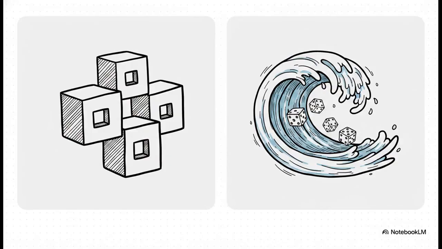To really get this, let's look at how things used to be done. Back in the early days of natural language processing, engineers tried using rigid, deterministic programming rules. They'd code logic like, if word X follows word Y, it must always mean Z. But if a machine assumes the word bark always means a dog, it totally breaks down the second you start talking about a tree. You just end up with an endless, impossible list of exceptions. The modern approach, though, completely flips the script. We've moved away from absolute rigid rules and fully embraced fluid likelihoods and probabilities. It's a real game changer that makes these models incredibly resilient.